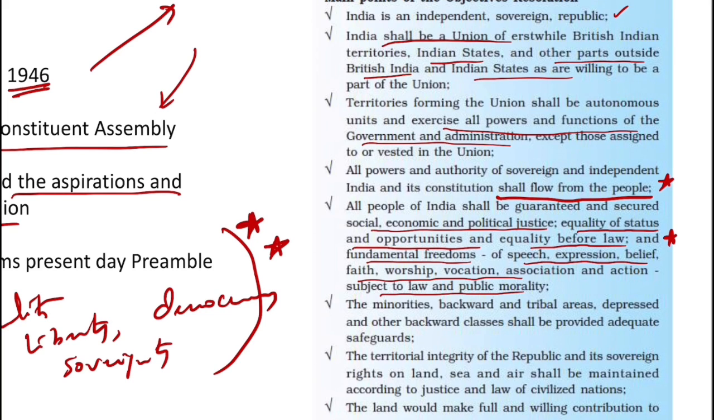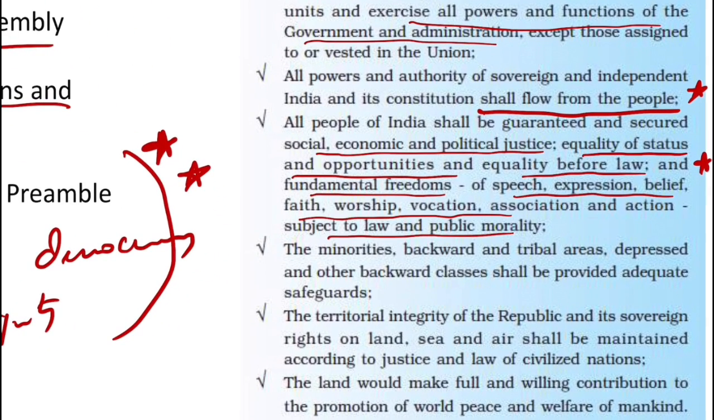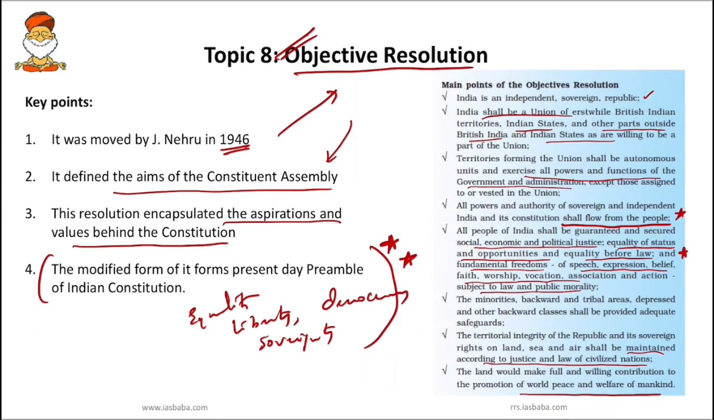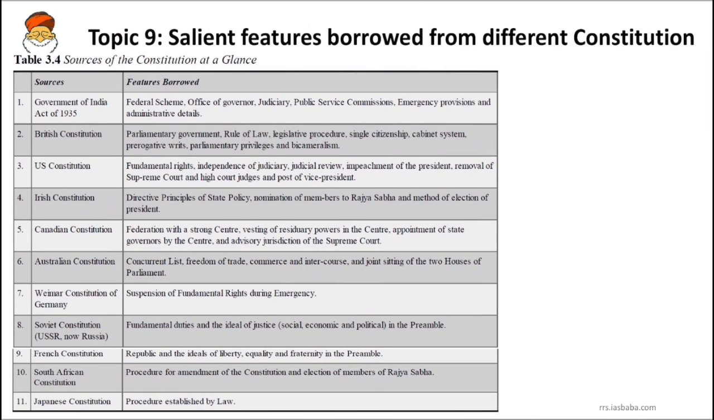The minorities, backward and tribal areas, depressed and other backward classes shall be provided adequate safeguards. Next, the territorial integrity of the republic and its sovereign rights on land, sea and air shall be maintained according to justice and law of civilized nations. The land would make full and willing contribution to the promotion of world peace and welfare of mankind. So these are some of the important points under the objective resolution which you have to remember. But what is the main thing which you have to remember? The modified form of this objective resolution forms the present day preamble of the Indian Constitution.